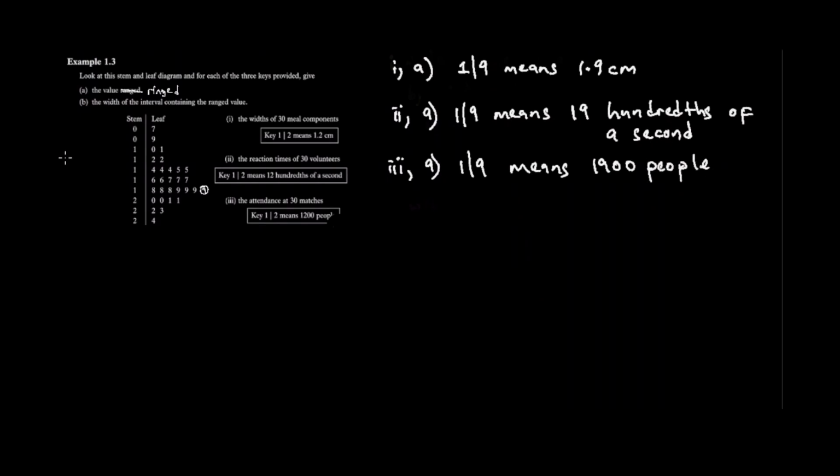Kana tazoita ma class widths, grouped, ungrouped data in depth, how to group data, etc., we are going to come back to answer B. Otherwise, this is how we interpret that stem plot.